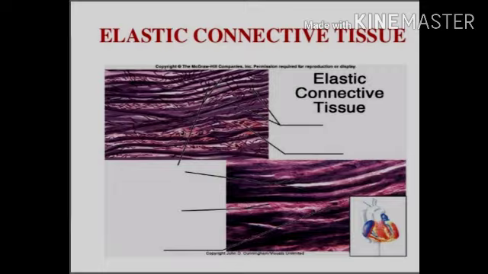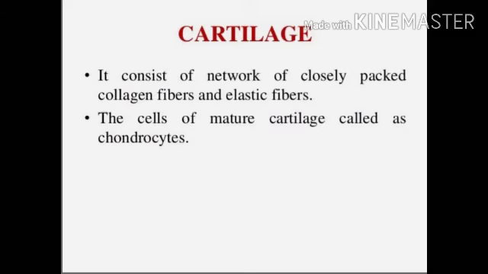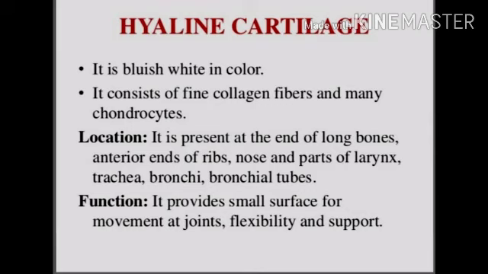After that, cartilage. It consists of a network of closely packed collagen fibers and elastic fibers. I told you what collagen fiber and elastic fiber are. The cells of mature cartilage are called chondrocytes. Remember that definition. The cells of mature cartilage are known as chondrocytes. There are different types of cartilage.